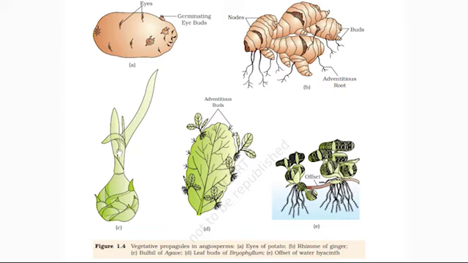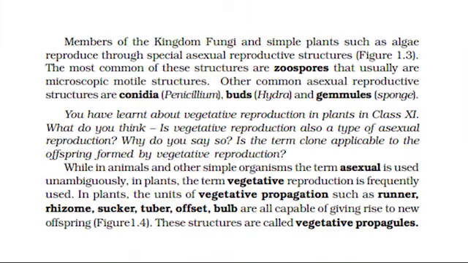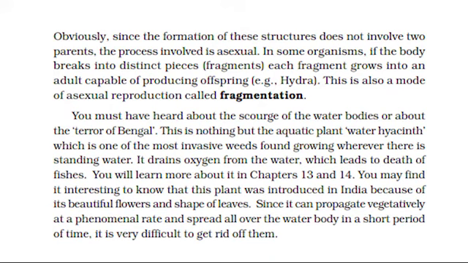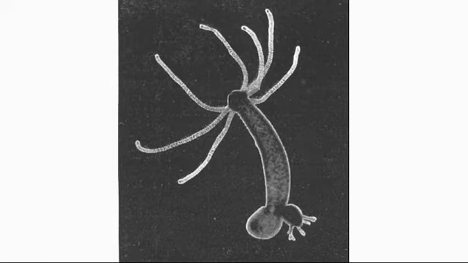As shown in 1.4, these structures are called vegetative propagules. Obviously, since the formation of these structures does not involve two parents, the process involved is asexual. In some organisms, if the body breaks into distinct pieces, or fragments, each fragment grows into an adult capable of producing offspring, for example, hydra. This is also a mode of asexual reproduction called fragmentation.